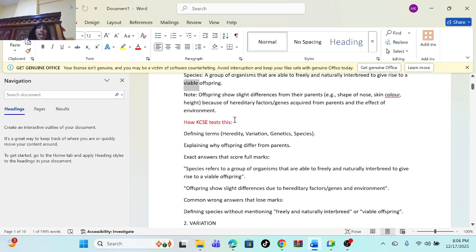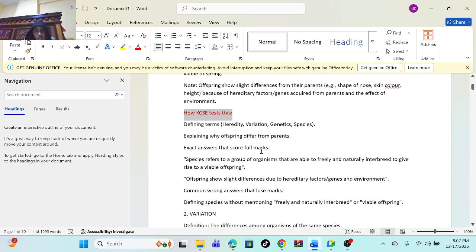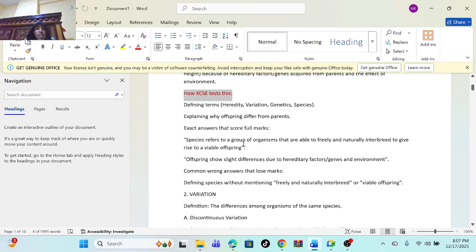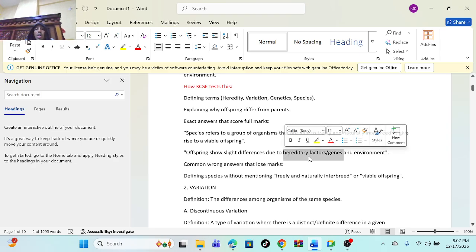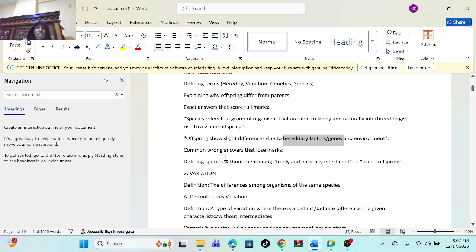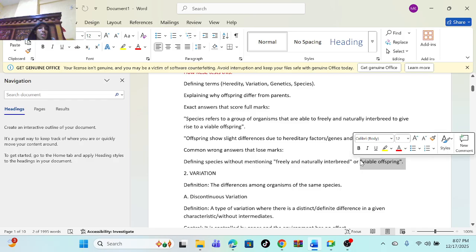So how does KCSE test this? First of all, you define heredity, variation, genetics, and species. Then explain why offspring differ from their parents. Why do offspring show slight differences? Due to heredity factors, or the gene and the environment. Common wrong answers: a definition of species without mentioning viable offspring. I have already told you that; those are the common mistakes.